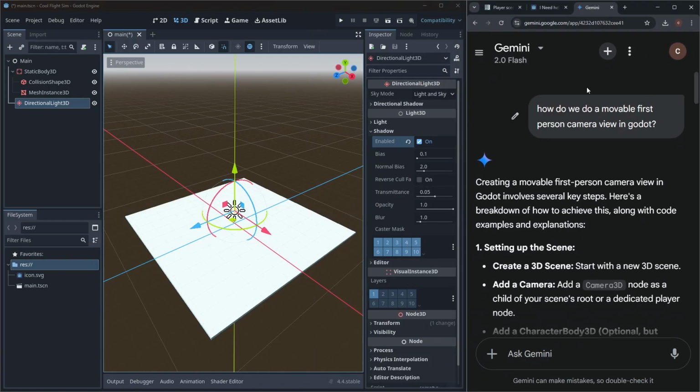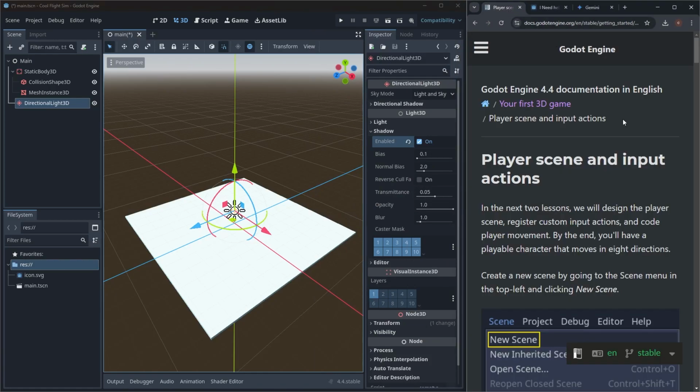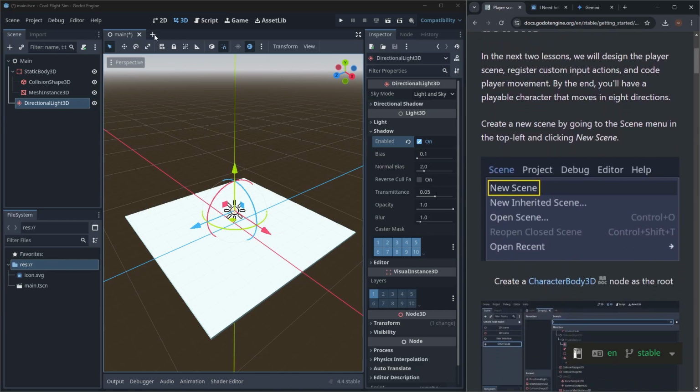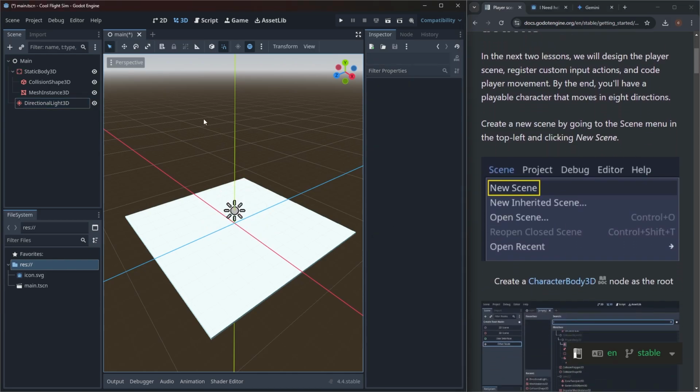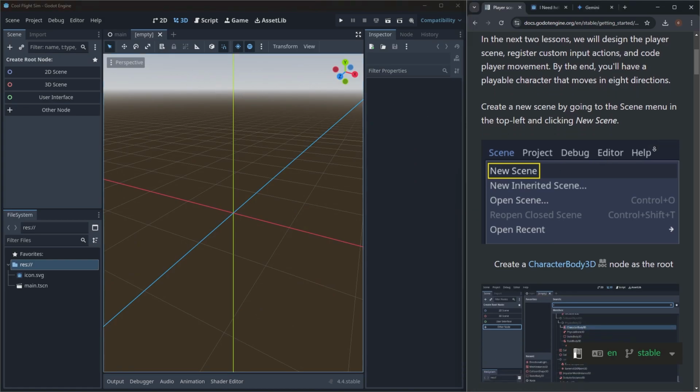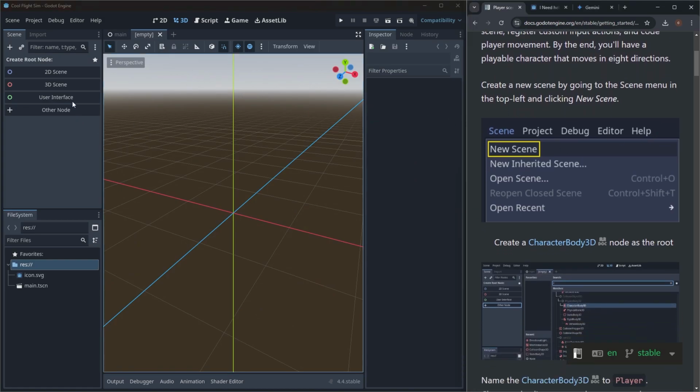All right, so let's go over here. Player scene. Yeah, let's make a new scene. Okay, so let's Control S on this one. New scene. Let's do a character body 2D. 3D, let's see. Actually, I don't want to.